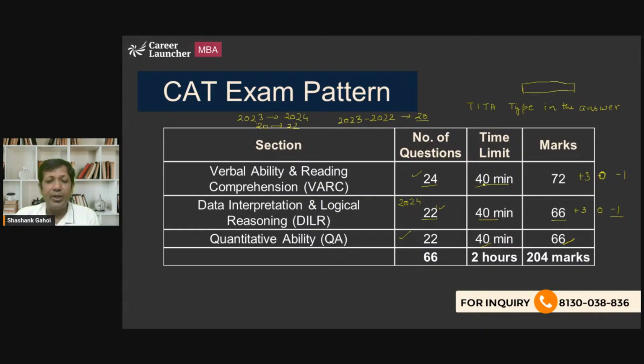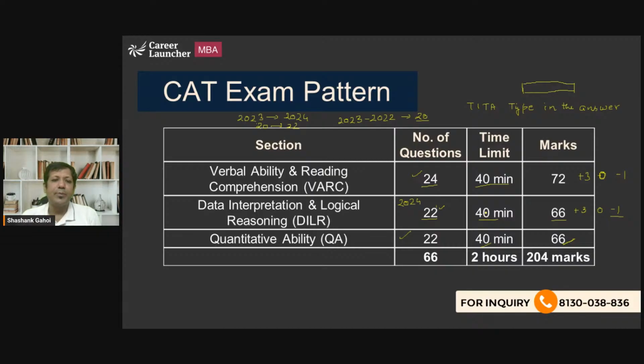The sectional time limit was 40 minutes in 2023 as well as in 2024. It did not change. The total duration of the exam was 2 hours. Earlier, in 2020 to 2022, the total marks were 198, and this time the total marks were 204. So this is the pattern.